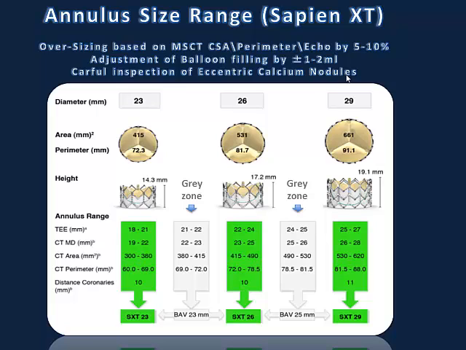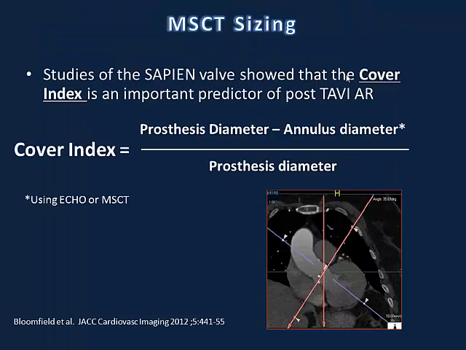Same problem, but not identical, as regards the Sapien valve. We are talking here about oversizing, but less than with CoreValve. We are talking between 5 and 10% of oversizing at most, in order to avoid the other problem, which is annular rupture, based on MSCT, cross-sectional area, perimeter, and echo. Adjustment with balloon filling: we can underfill the balloon by 1-2 cc when needed. Overfilling is possible, but would not do much. And very careful inspection for eccentric calcium nodules in order to avoid this hazard of annular rupture, which is rare, but when it occurs, it's a real catastrophe.